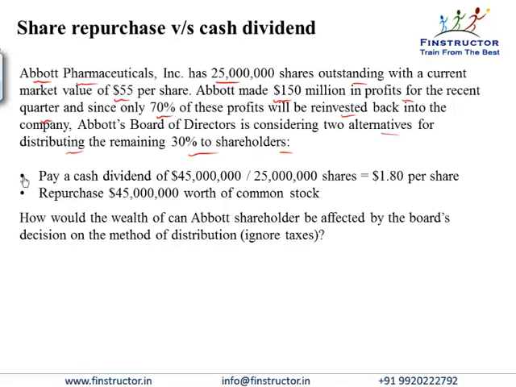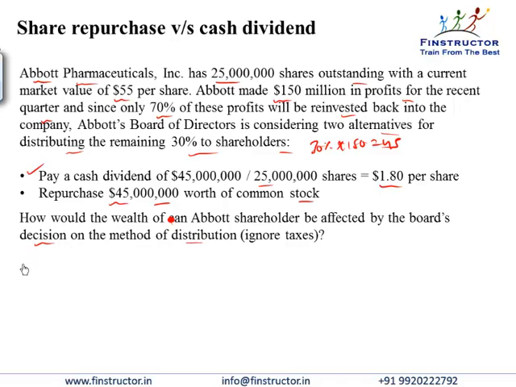First is to pay a cash dividend of $45 million, that is 30% of 150. On 25 million shares, this will be $1.8 per share. And the second alternative is to repurchase $45 million worth of common stock. How would the wealth of an Abbott shareholder be affected by the board's decision on the method of distribution?